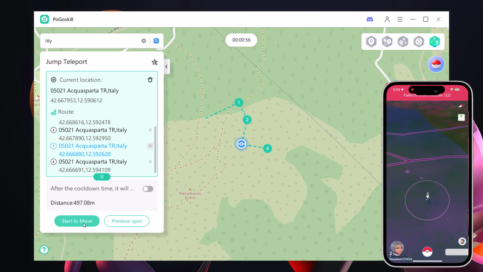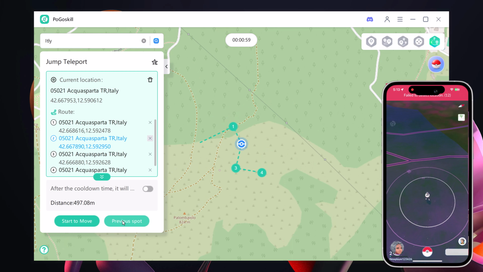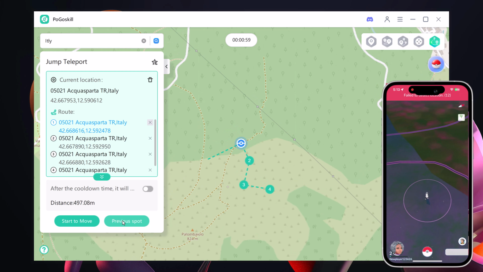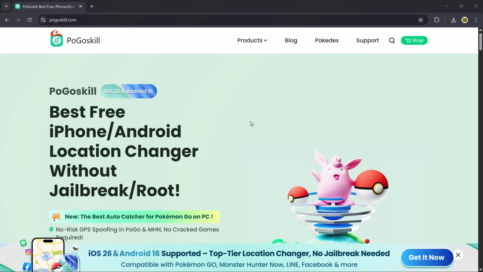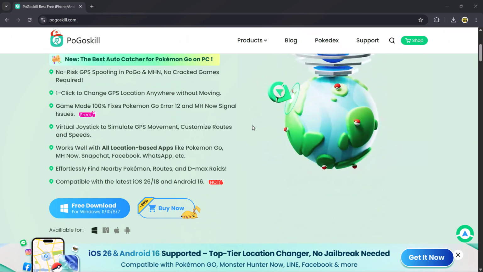And that's it. As you can see, PogoSkill makes it super easy to change your location anywhere in the world. Whether you want to explore new areas in Pokémon Go using the joystick or simply test routes for other location-based apps, this tool has everything you need.